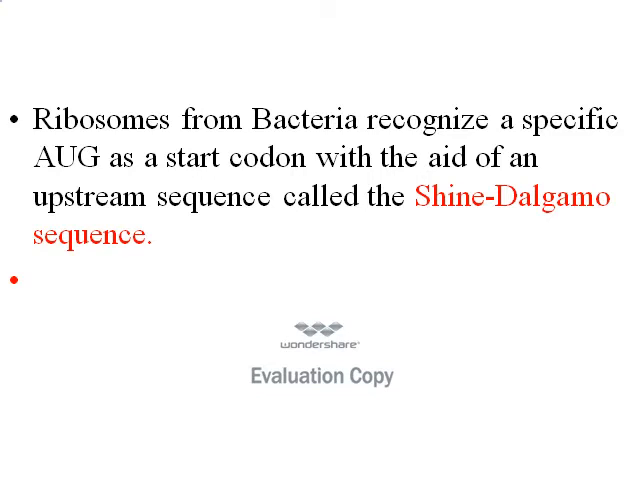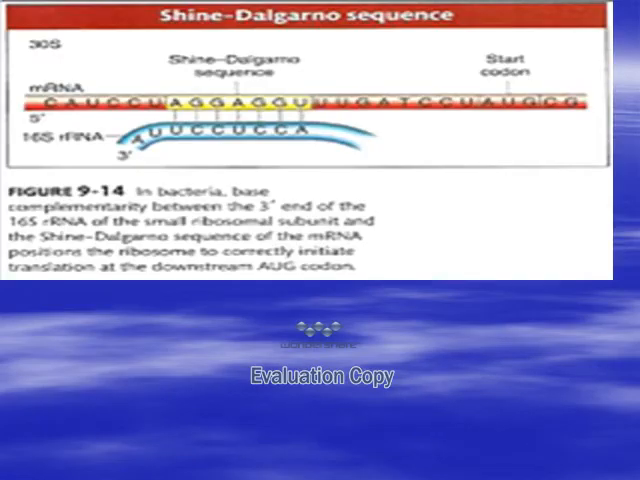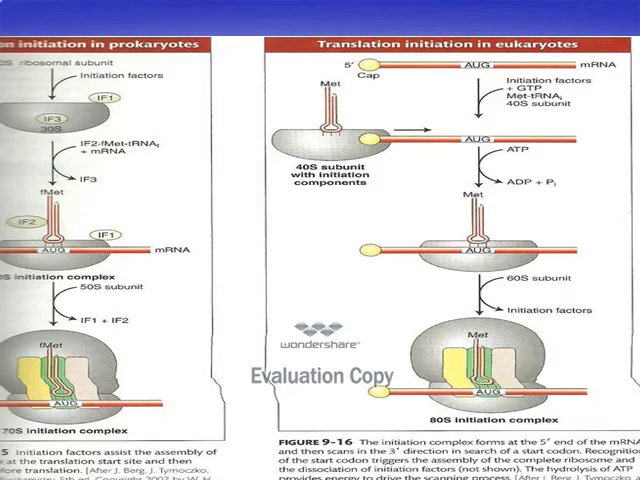The ribosome from bacteria recognizes AUG as the start codon with the aid of a special sequence called the Shine-Dalgarno sequence. As we see in this figure, the Shine-Dalgarno sequence is in the messenger RNA, which is complementary with the ribosomal RNA to help the start codon.